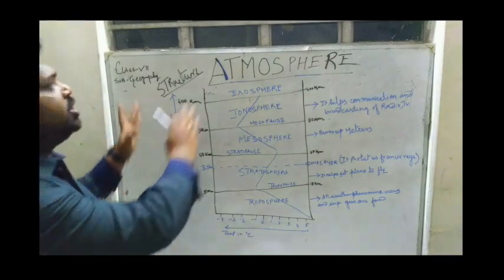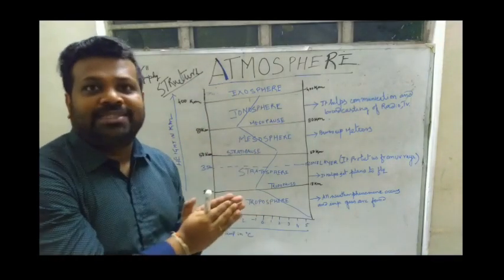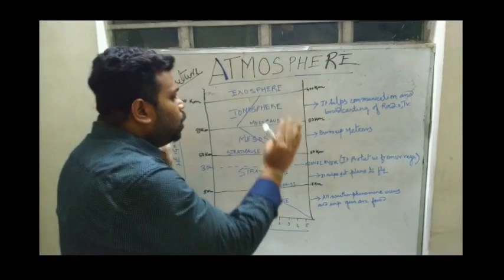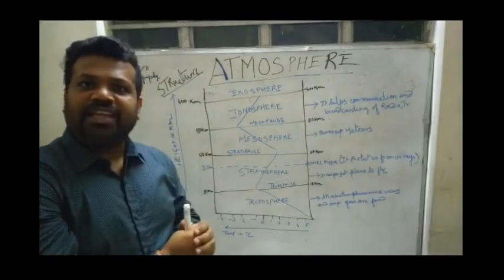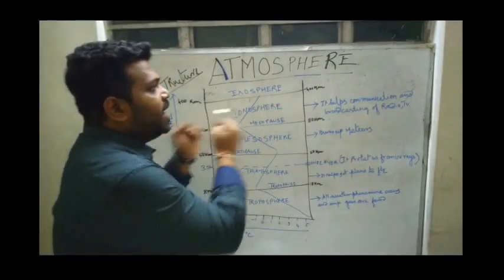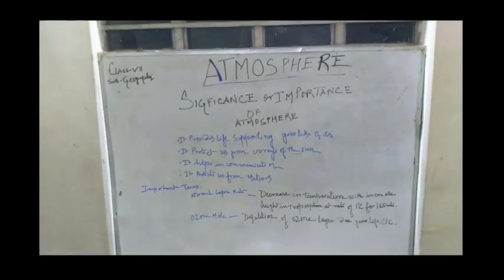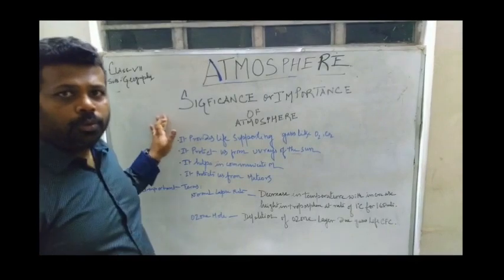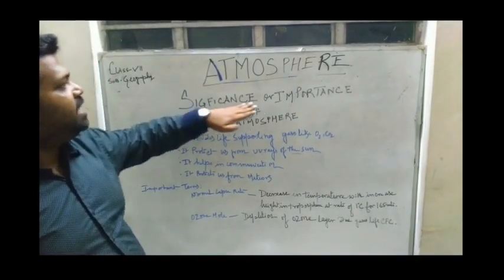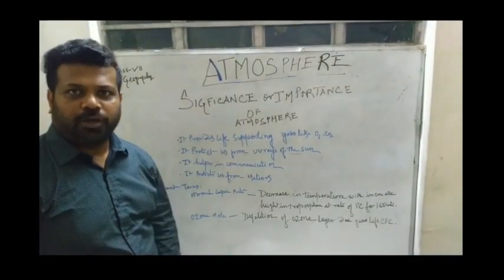Now from the composition and the structure, what can we say? We can now talk about the significance of the atmosphere. So our next topic will be the significance of the atmosphere.